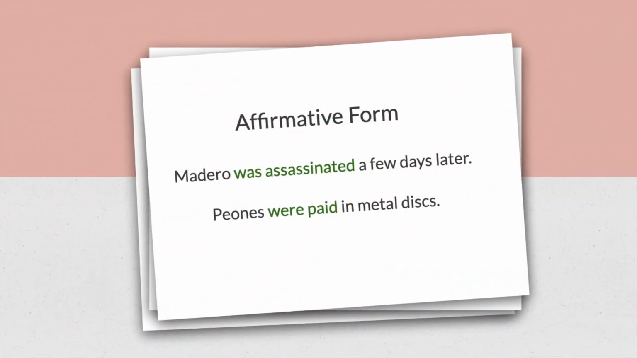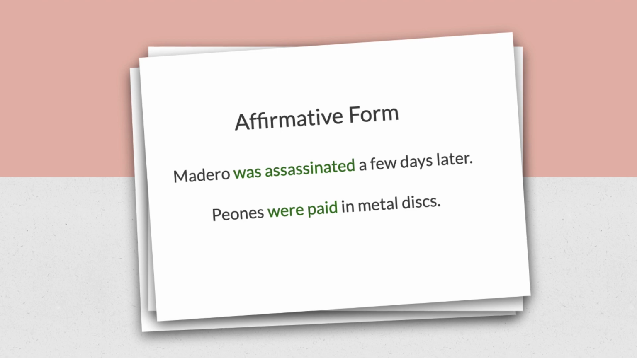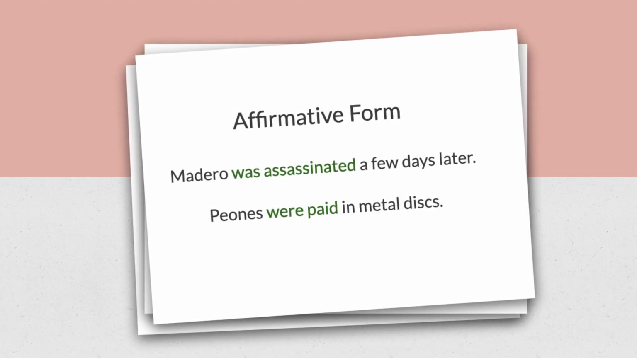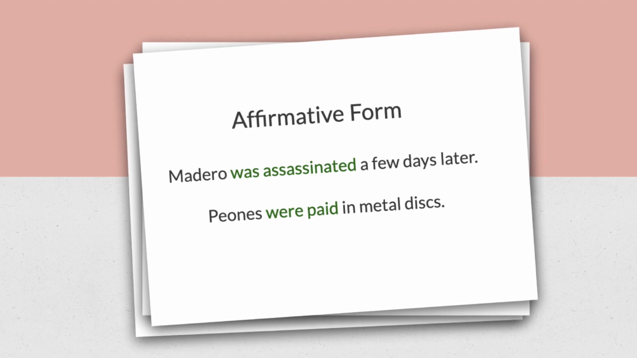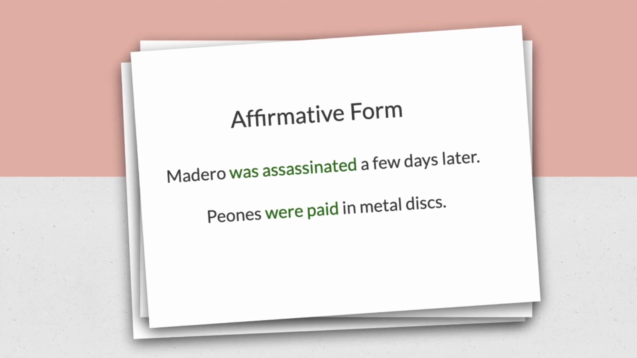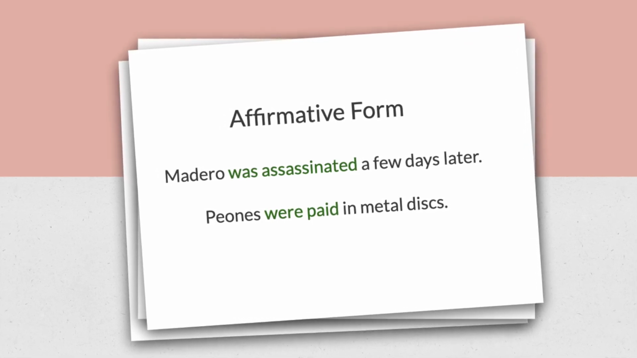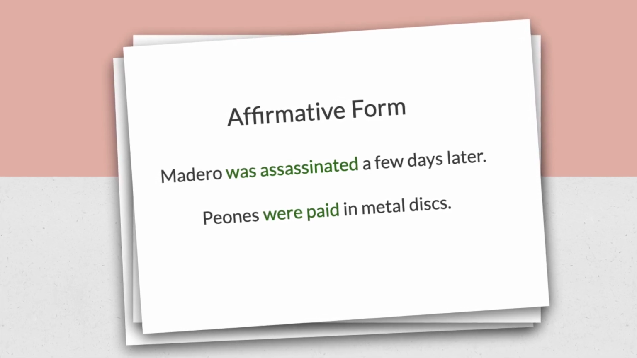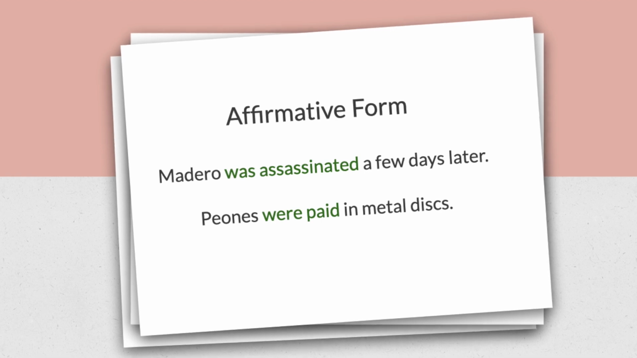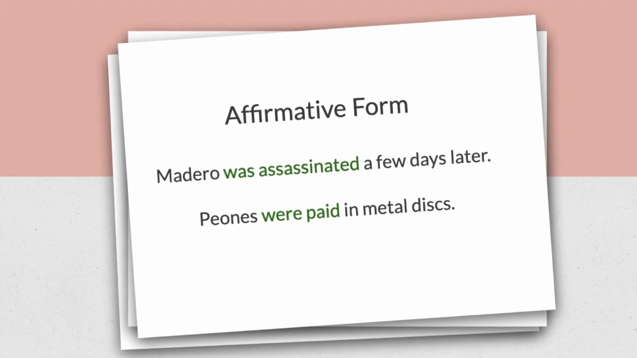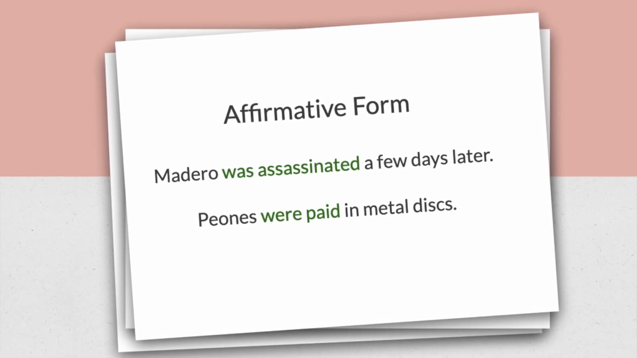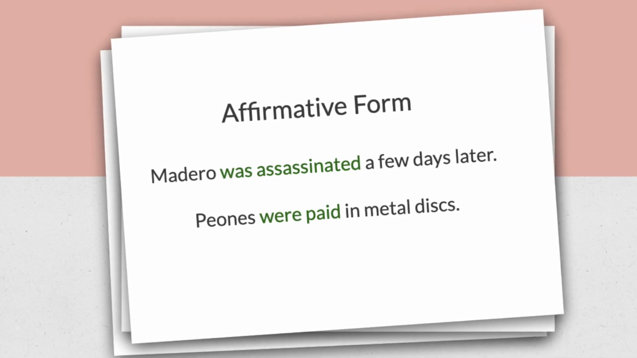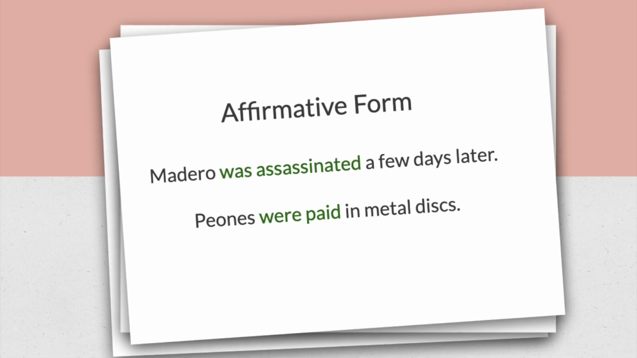Now let's check the affirmative form of passive voice in simple past. It's important to remember that we have the subject or the receiver, as we mentioned before, plus the verb to be, that can be was or were, plus a verb in past participle, plus the complement. As you can see, you have two examples: Madero was assassinated a few days later, and peones were paid in metal discs.